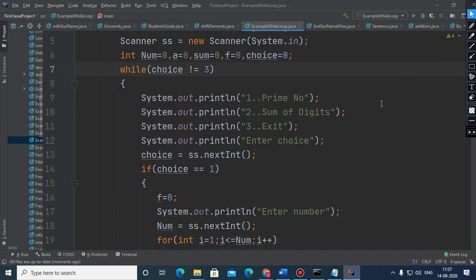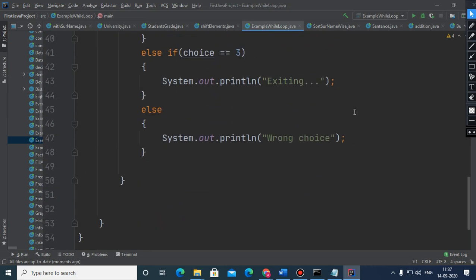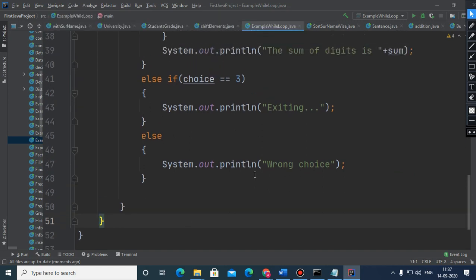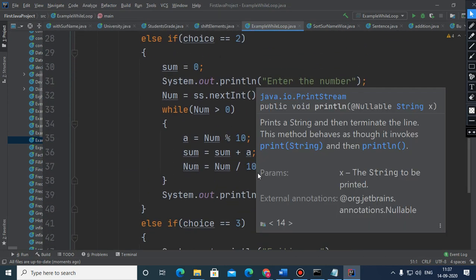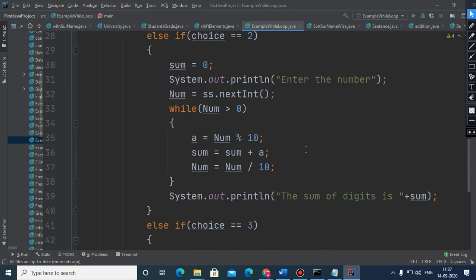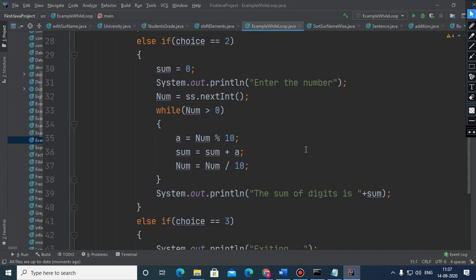So children, this is the second condition, where sum is 0, number you have entered, and a while loop is there because you don't know the number of iterations. Simply extract the digits and calculate the sum of those digits and reduce the number by 10 every time. When this loop terminates, immediately print the sum of the digits.